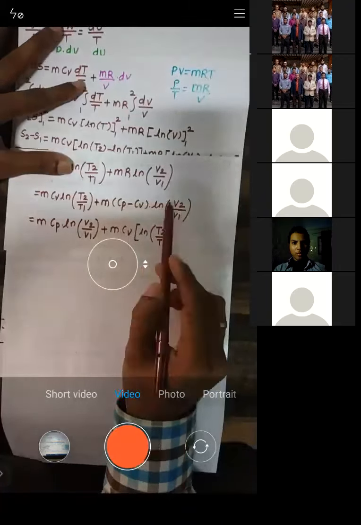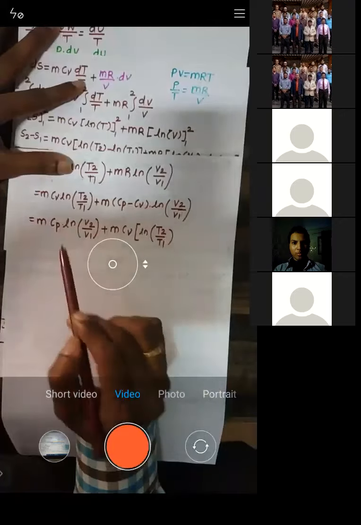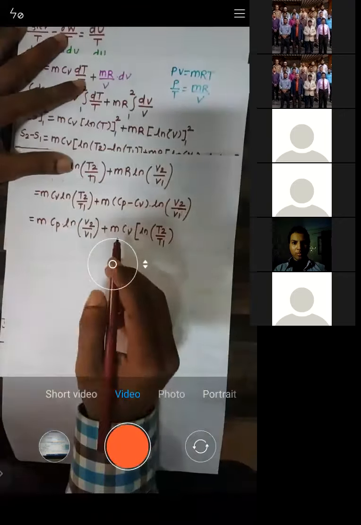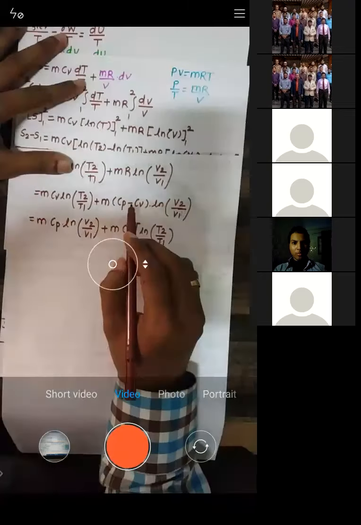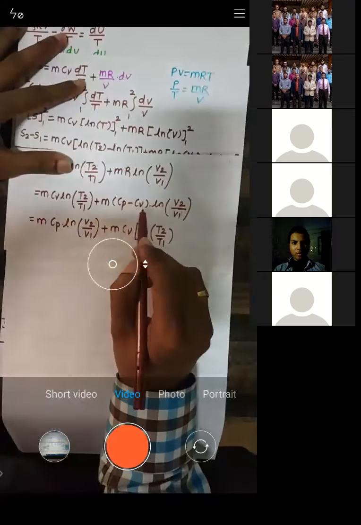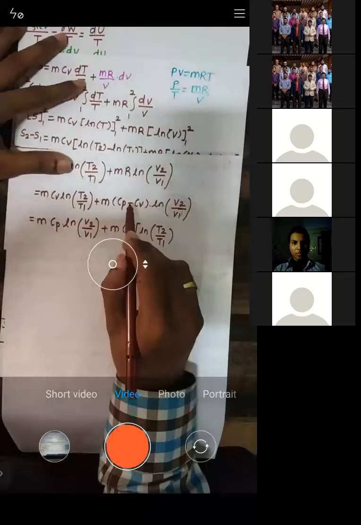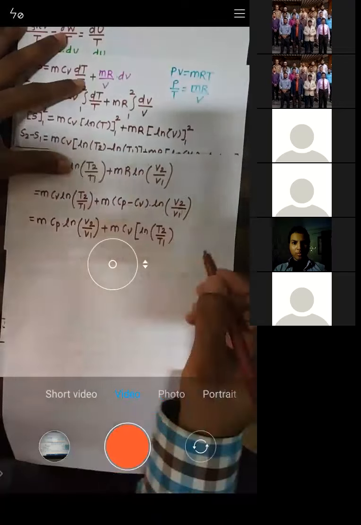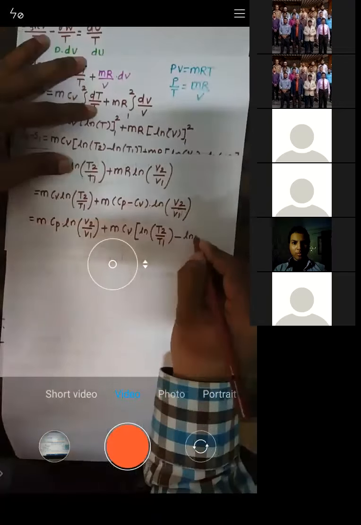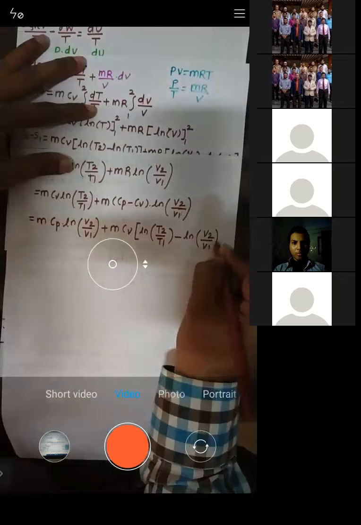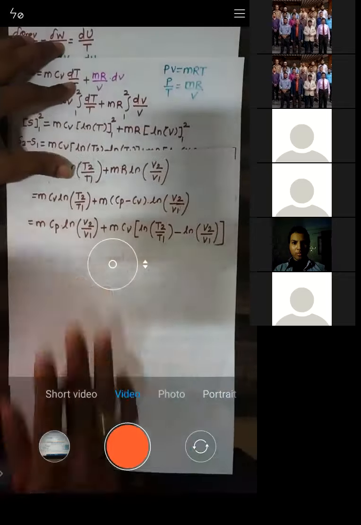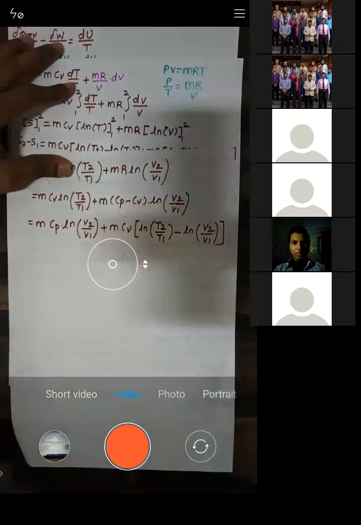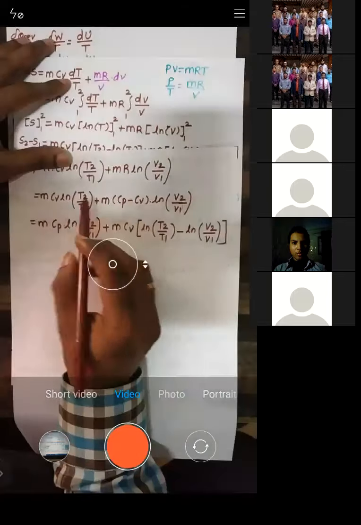Simply M CP ln of V2 by V1. This is also already there. M CP into ln of V2 by V1. Now the term which is missing. So this one, right? Minus what? You can see this minus of ln of V2 by V1. Can you see this one? All of you, can you see this one? Yes, all of you, just see this one.